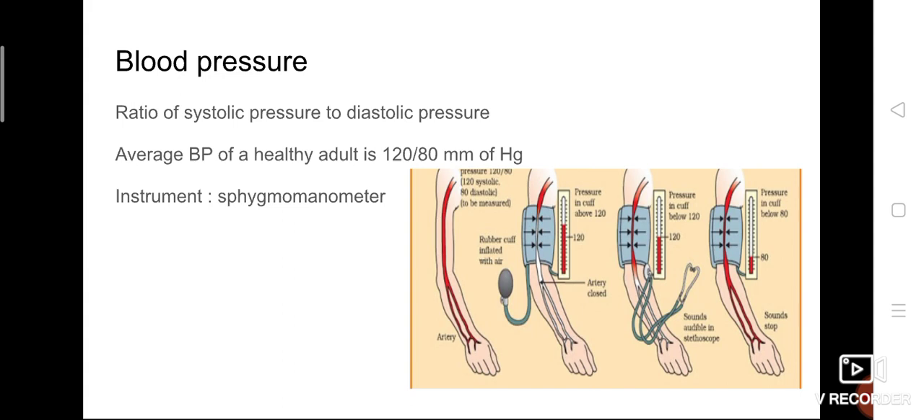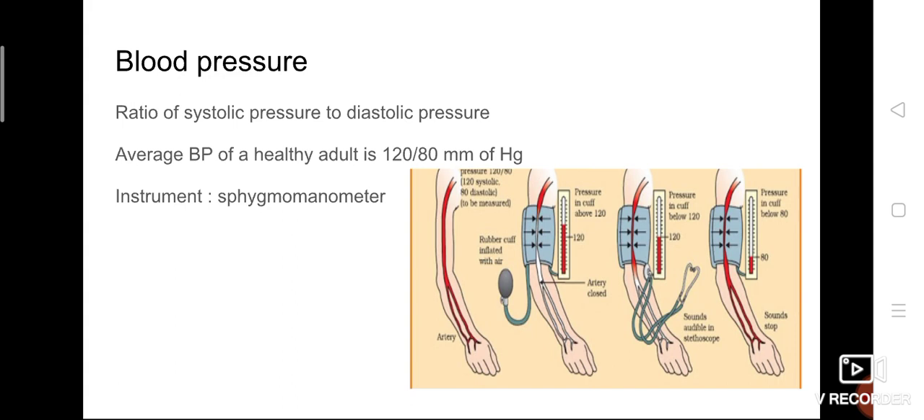So normally BP is always given by two numbers. Here, the average BP of a healthy adult is given as 120/80 mm of Hg. Hg meaning mercury. Okay, so BP is measured with the help of two numbers. The first number is the numerator, 120/80. So 120 is the numerator and 80 is the denominator.